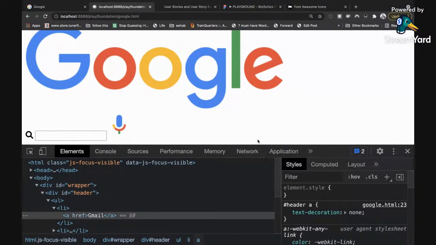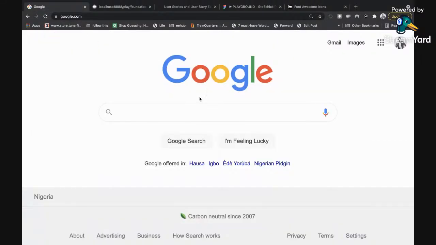Though it's not looking nice, we have the huge logo. We have the icon, the search icon. And then we have the input box. And then we have the microphone right here. So now is to make it as beautiful as this one is looking right here. So how do we do that?